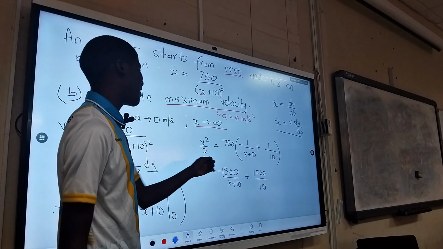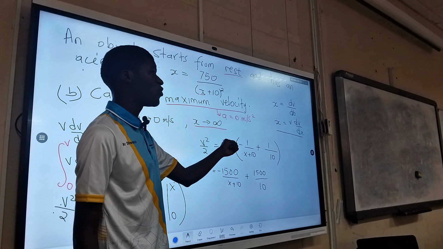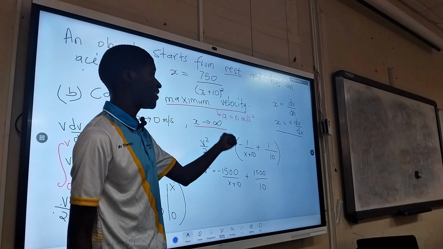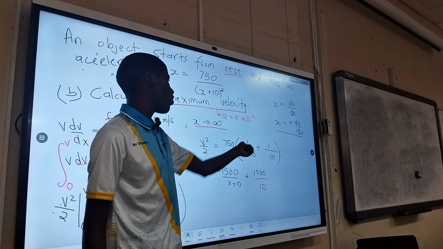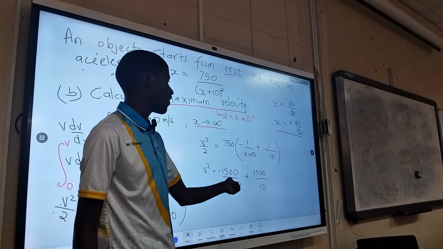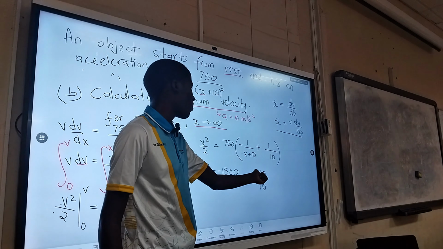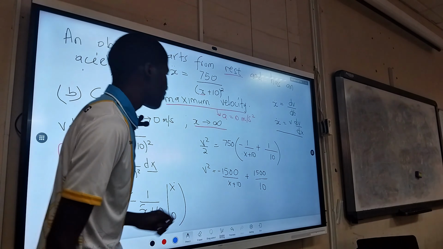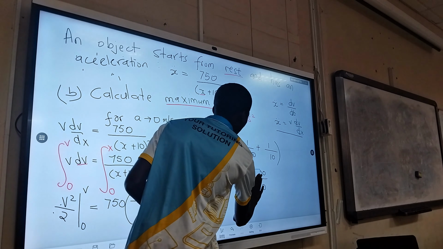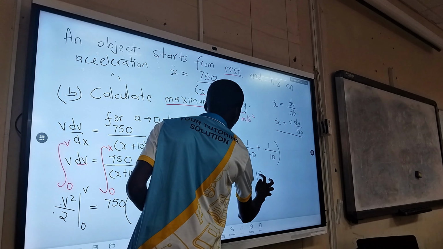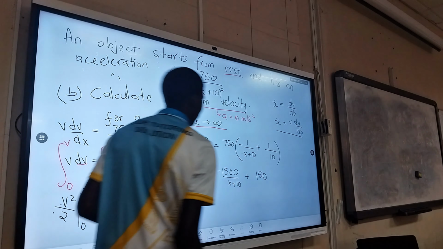Just apply the mathematics. You cross multiplied with 2. This is 2 times 750 is 1500, times what is inside is negative 1500 over x plus 10. And 1500 times this is 1500 over 10. And 1500 over 10 is 150. So we can just say this is plus 150.